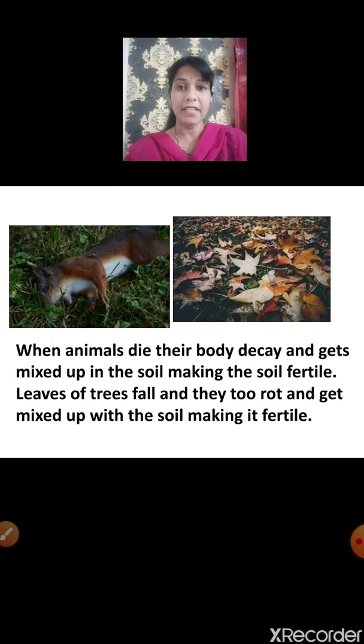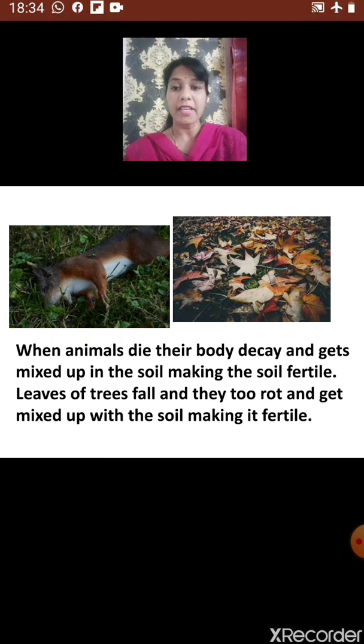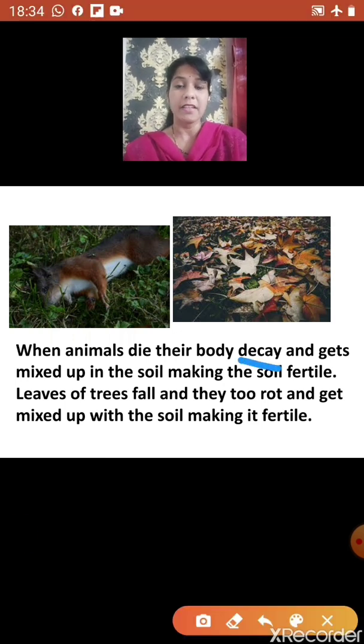Now let us see how animals and plants both help the environment. Now when animals die, their body decays. Children, decay means to get destroyed slowly. So when animals die, their body gets destroyed slowly and it gets mixed up in the soil and it makes the soil fertile.